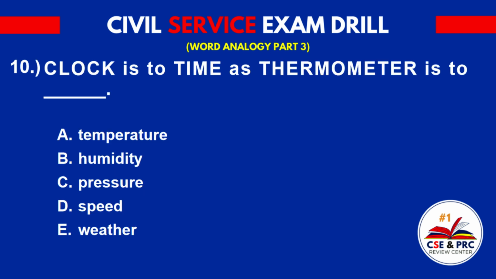Number 10. Clock is to time as thermometer is to: A. Temperature, B. Humidity, C. Pressure, D. Speed, E. Weather. The answer is A. Temperature.